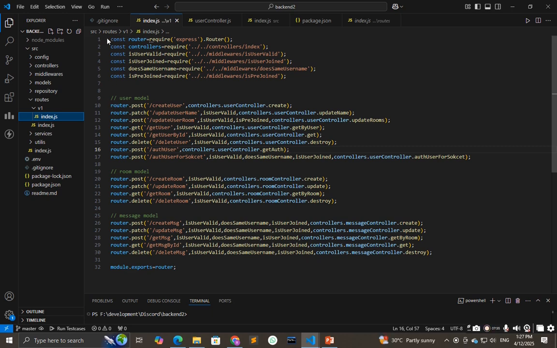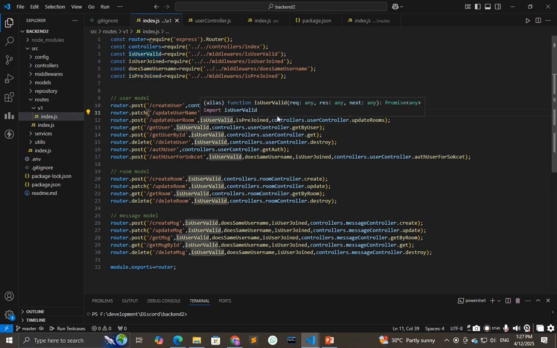So all these routes are defined here, and these are the middlewares that we have used, like is the user valid who wants to update the username or who wants to create a room.